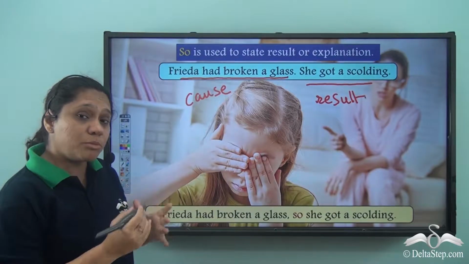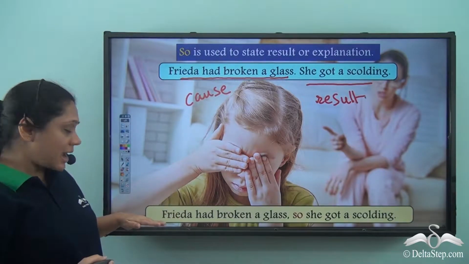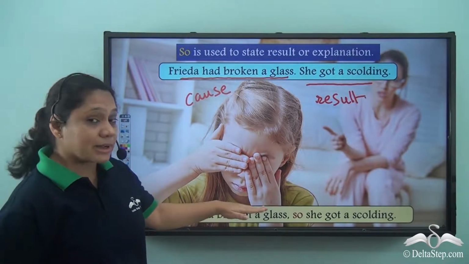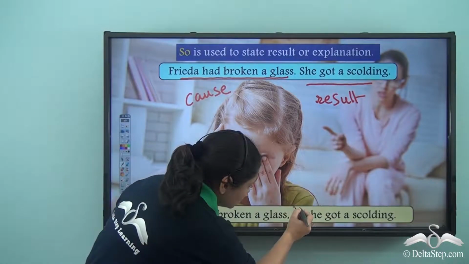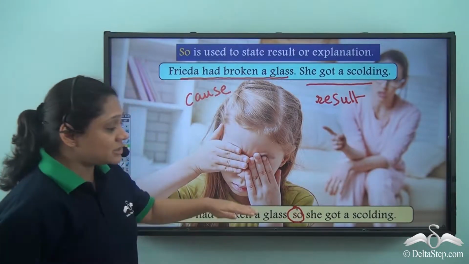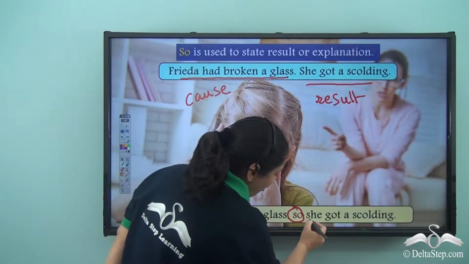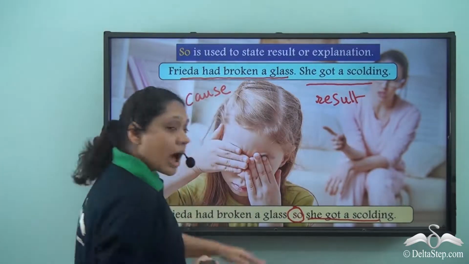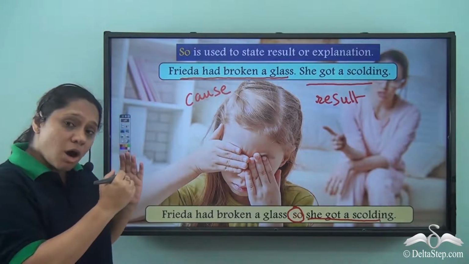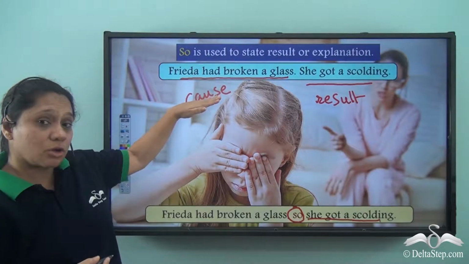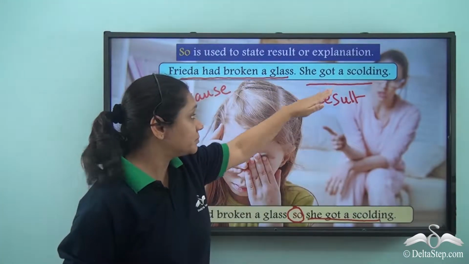So now, how will we join both the sentences? With so, we will write it as Frida had broken a glass, so she got a scolding. So here is telling us about the result. So the result is always written after so. Remember that because shows us the reason or the cause and so shows us the result. Okay?